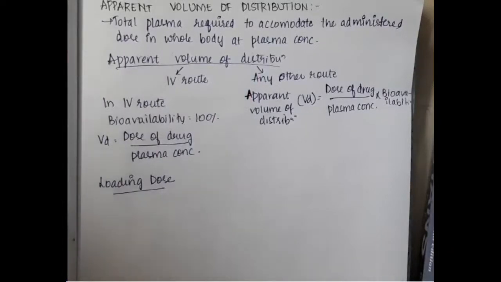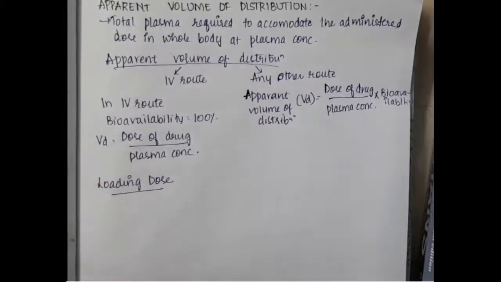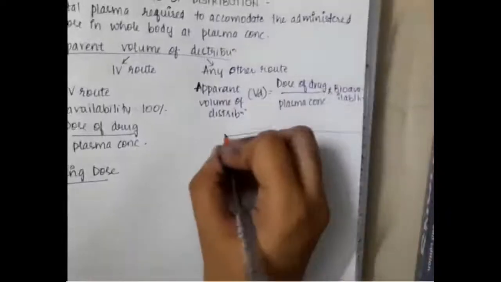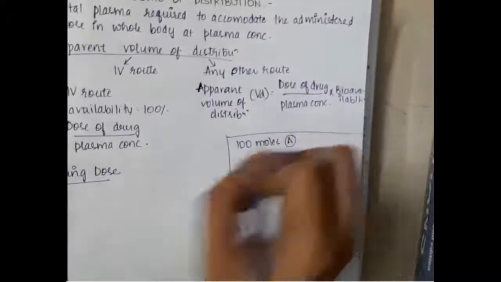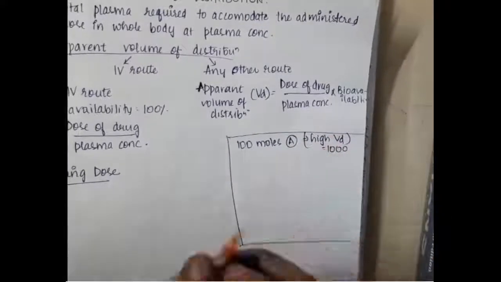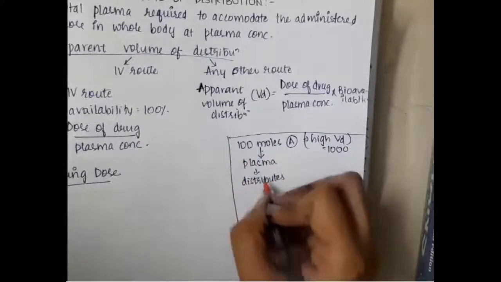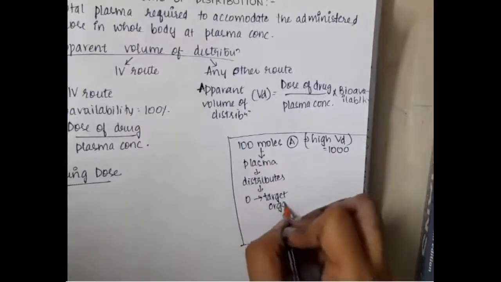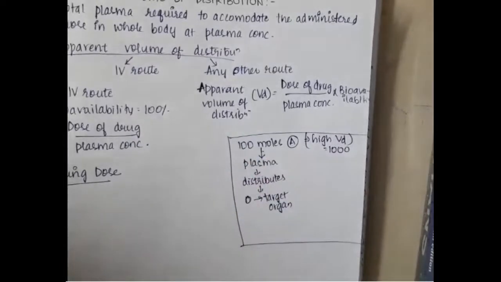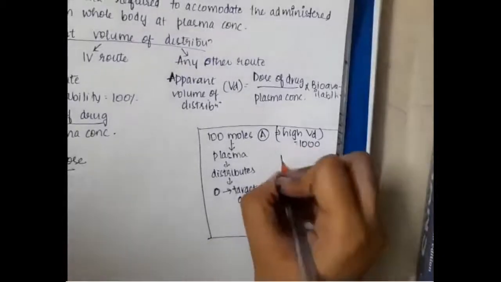This apparent volume of distribution is important in learning about the loading dose of the drug. So for IV, the loading dose is the amount of drug which you give prior, in order to reach the whole body. We will see, for example, there is a drug A and it has high volume of distribution, that is 1000. You have given 100 moles of A into the plasma. First and foremost, it gets distributed in the beginning, in the blood itself, and it has not reached the target organ.